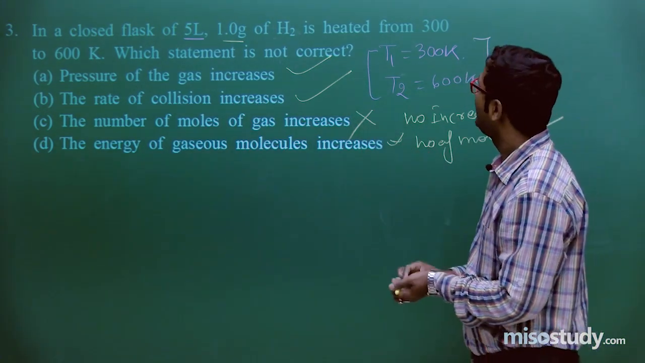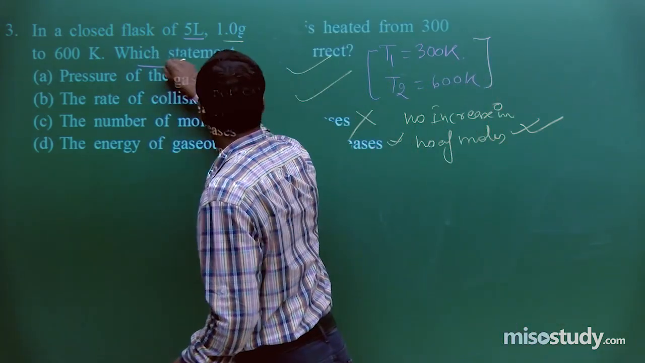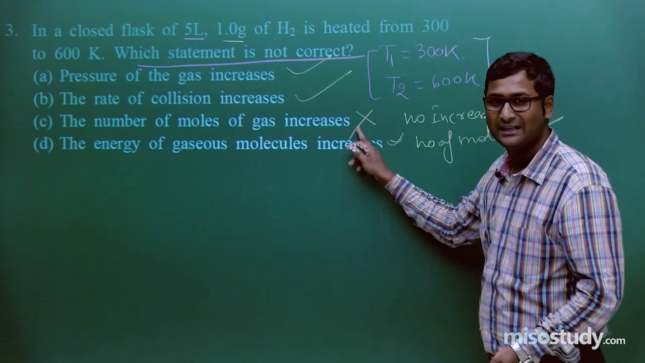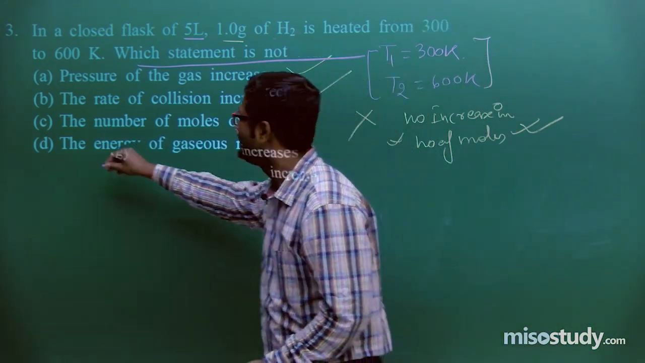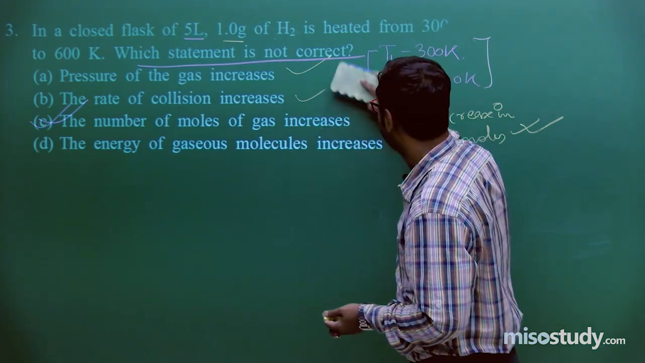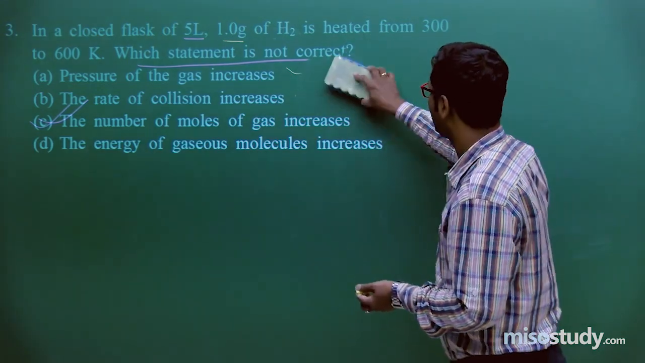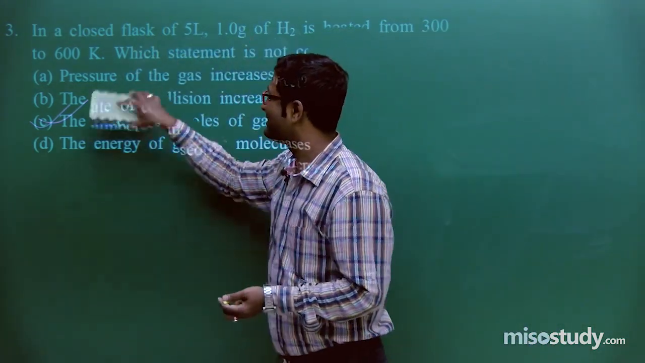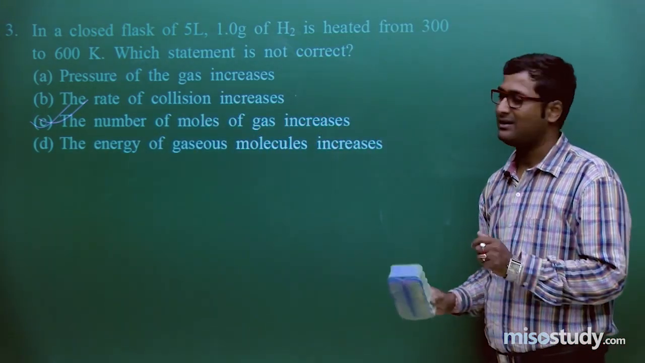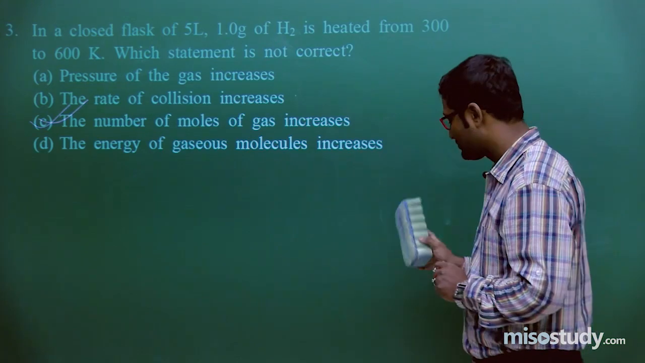Clear, friend? Now what is the question? Which statement is not correct? So this statement is not correct. So the option is C. C is the correct option. Now rub all these things. So now you can easily say, sir, C is the option. Am I right or wrong? Sir, this is correct. You are absolutely right.